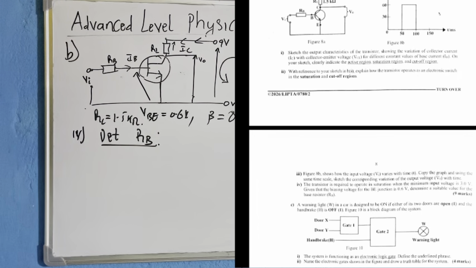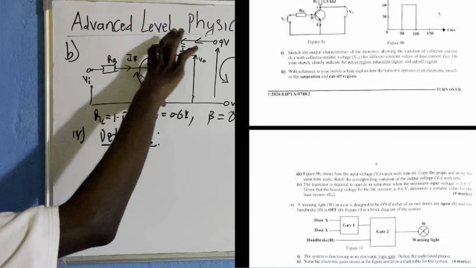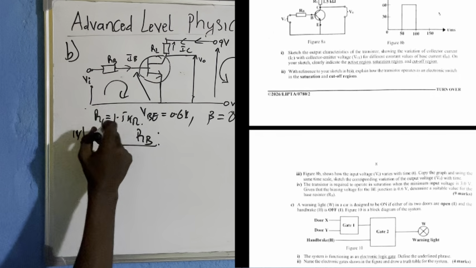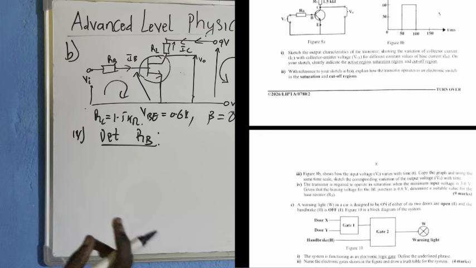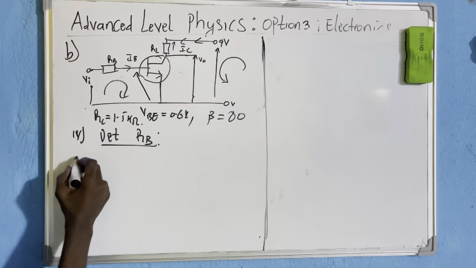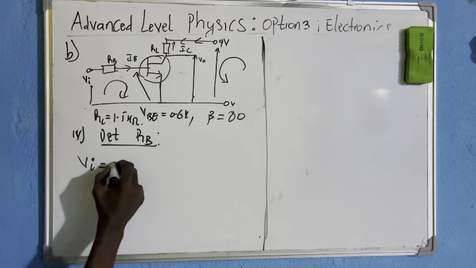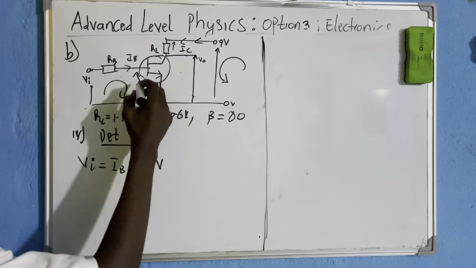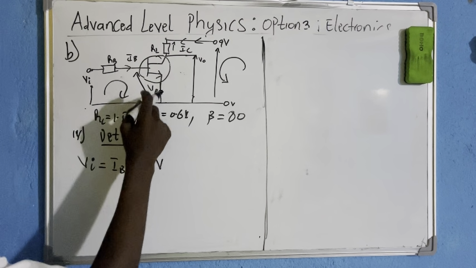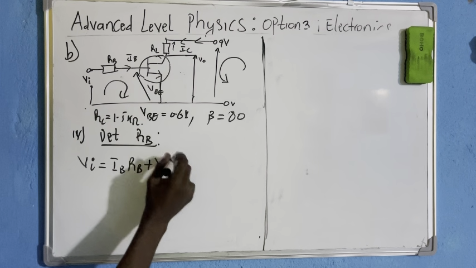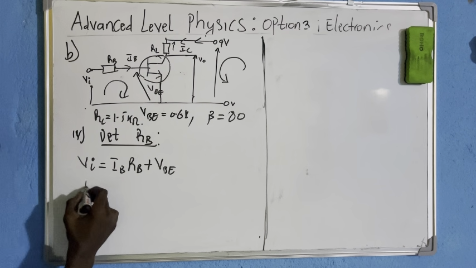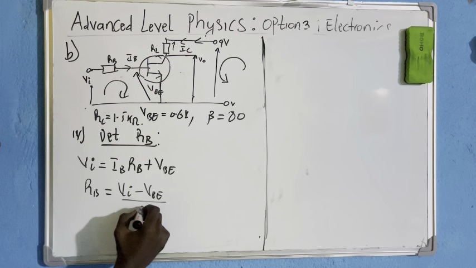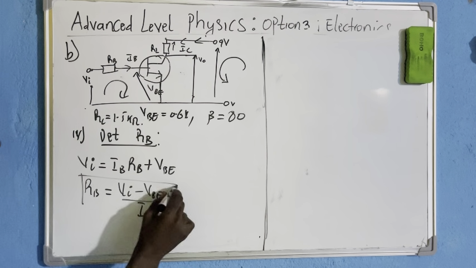Okay, we are looking for RB. Now, where is RB found? RB is found in the input region of my transistor, the input loop. So I will turn Kirchhoff here to come up with an equation in terms of RB. When I turn Kirchhoff here, I will see that VI is simply equal to the current flowing through RB times RB, plus the voltage here which is called VBE. The base-emitter voltage, they gave it as 0.6 volts. From here now, RB will be simply equal to VI minus VBE divided by IB.